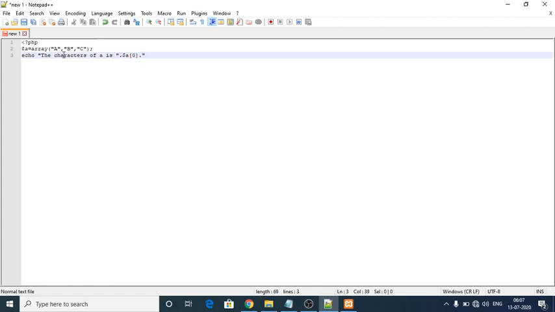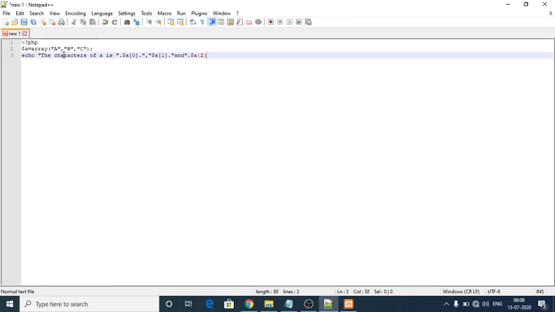Dot, next comma, and next dollar symbol A, again index 1, dot, and the last one is dollar symbol A index 2, because the index value of A is 0, of B is 1 and of C is 2.